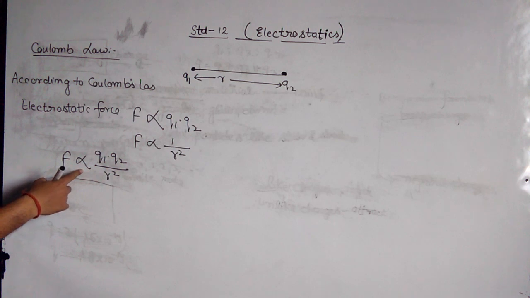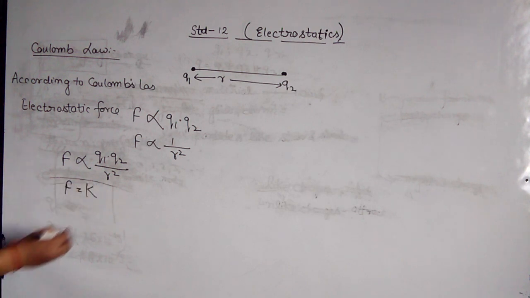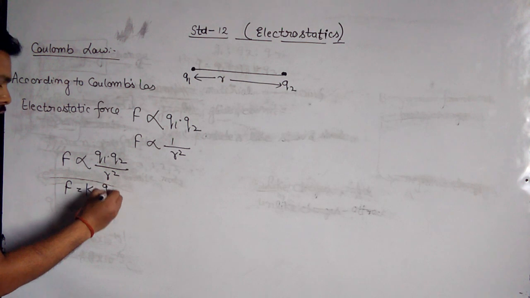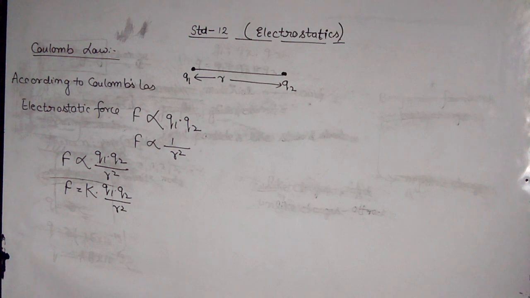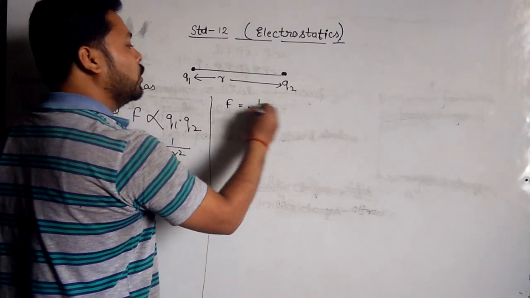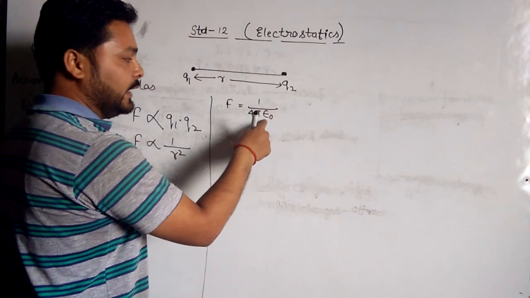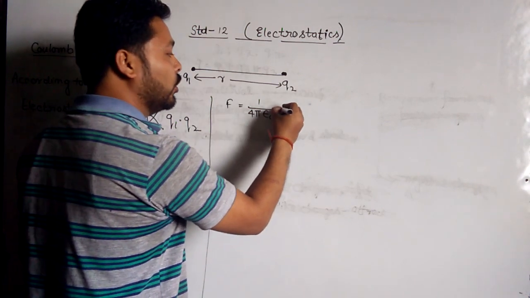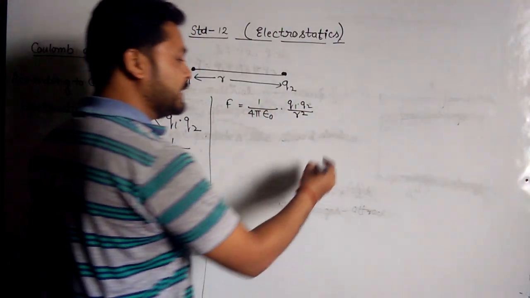This is a proportionality sign. We will remove this proportionality sign and use a constant which is called K. So F equals K Q1 into Q2 upon R square. This K is the proportionality constant, and the value of this proportionality constant is equal to 1 upon 4 pi epsilon 0. This is epsilon 0. So F equals 1 upon 4 pi epsilon 0 into Q1 Q2 upon R square.